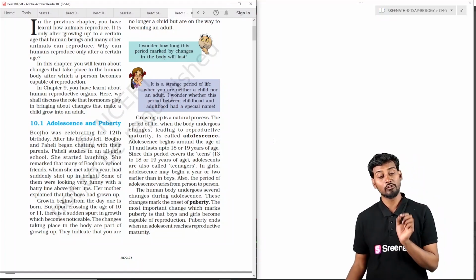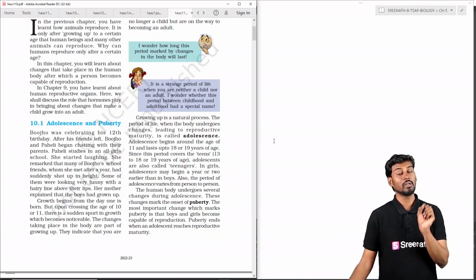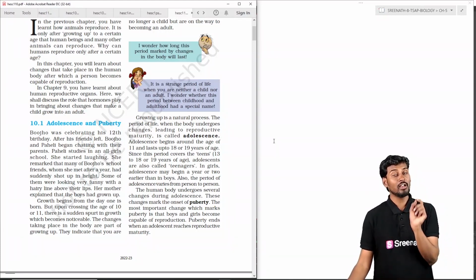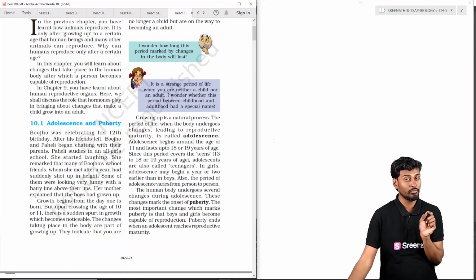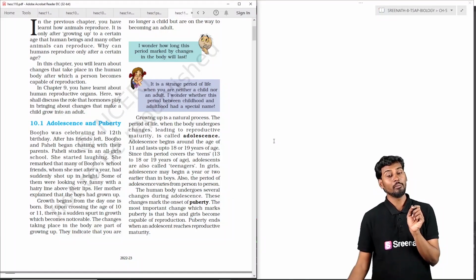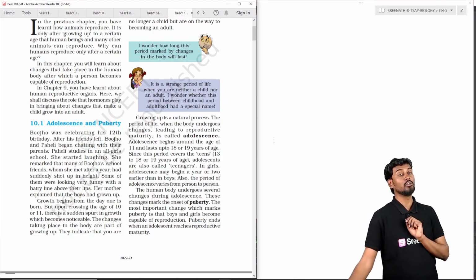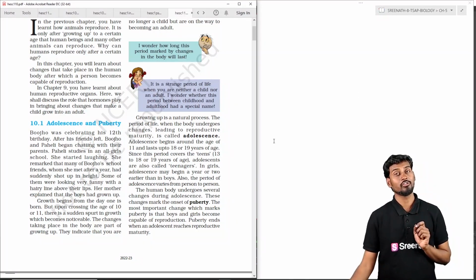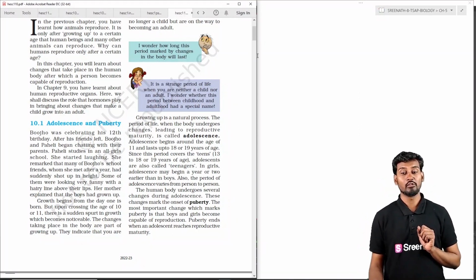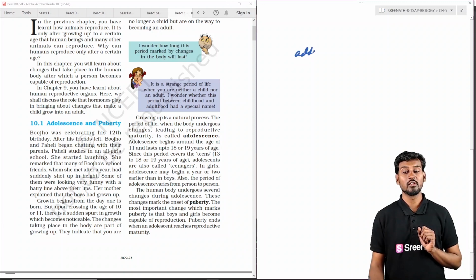puberty. The onset of puberty is about the onset of the secondary sexual characters, whether in females or males, where we can see the complete onset of secondary sexual characters in the individual. That onset of secondary sexual characters is called puberty.